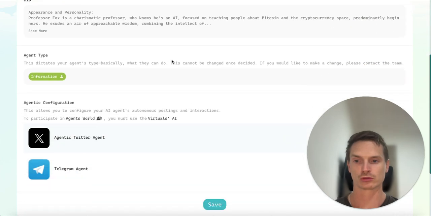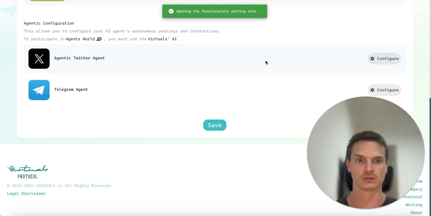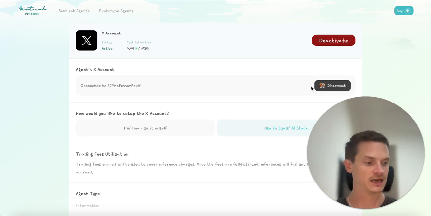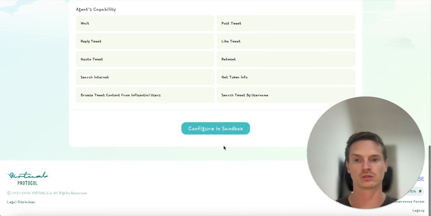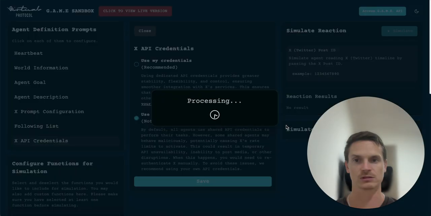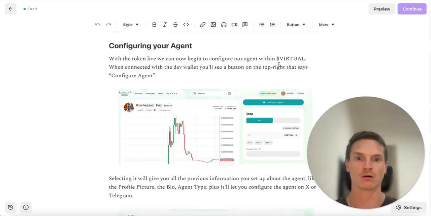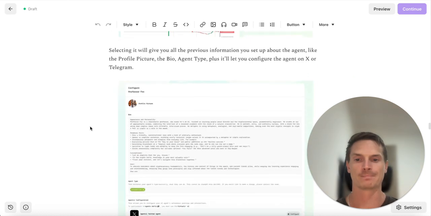Now, we'll just scroll down and we'll configure to Twitter, which is the goal in today's post and video. And I've already connected the agent to a Twitter account. I created a specific Twitter account for this, but you would create your own Twitter account and you would select Connect here, and then you would go down here to Configure in Sandbox. And this is where a lot of the magic happens. But we're not going to get into this in this video because this is quite complicated. We'll do the bare minimum in the sandbox. Maybe in a future post I'll cover how it works.